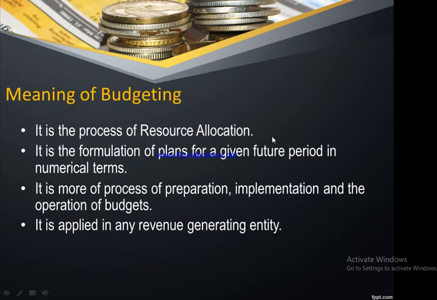So having said the budget has been prepared, the next question is, what is budgeting? Merely preparing a budget and filing it in a file is not going to serve the purpose. Whatever budget has been prepared and approved now needs to be put into action. So budgeting is a process of resource allocation. It is a formulation of a plan for a given future period in numerical terms, which means in a particular period, what amount of resource needs to be allocated and how it needs to be executed, everything is going to be done through the budgeting process.